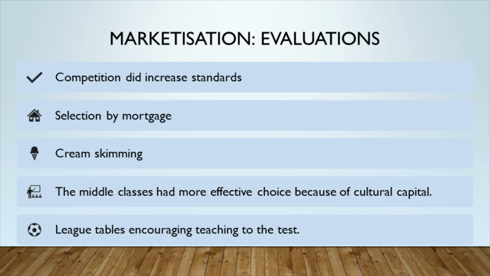While competition did increase standards, there were several problems with marketisation such as selection by mortgage, cream skimming, cultural capital giving middle-class parents more choice, and teaching to the test.